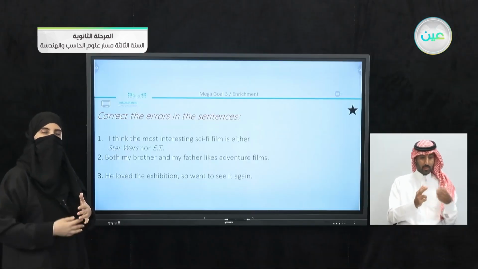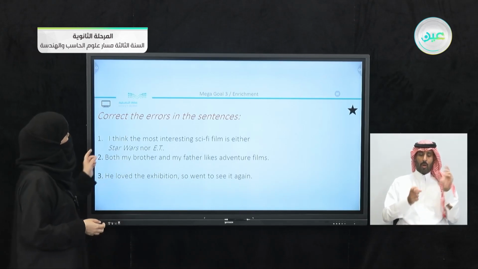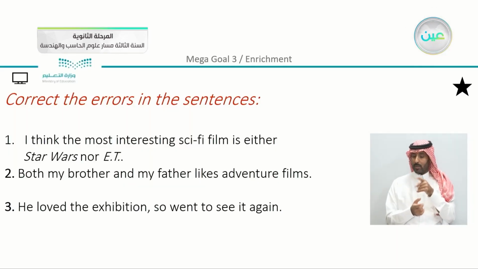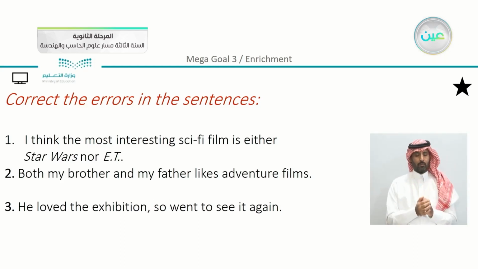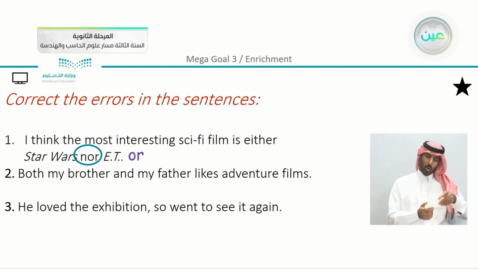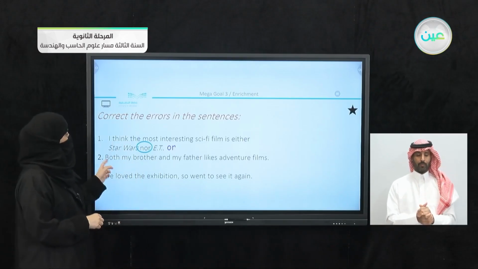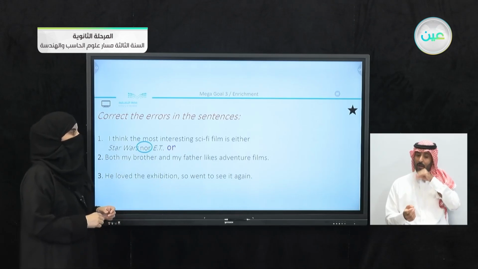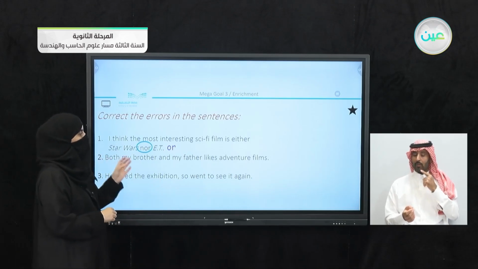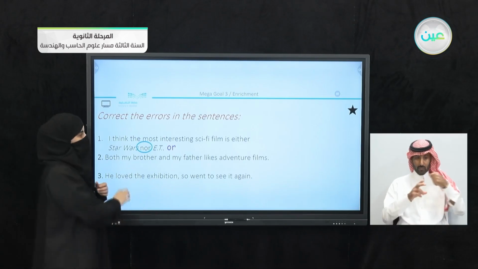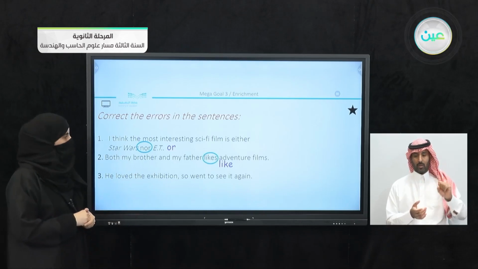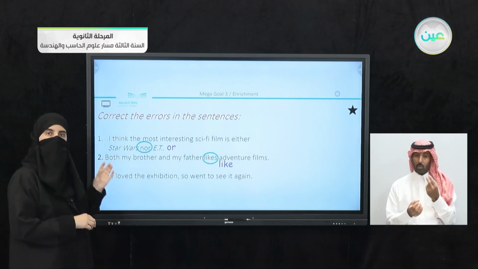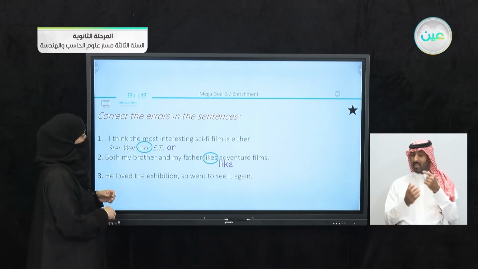Now, after we revised the conjunctions, let's see. I think the most interesting sci-fi film is either Star Wars nor E.T. What's wrong in this sentence? We can see that the word nor is incorrect. We have or because the first part was either. Next: both my brother and my father likes adventure films. So what's the problem here? We are talking about plural here.